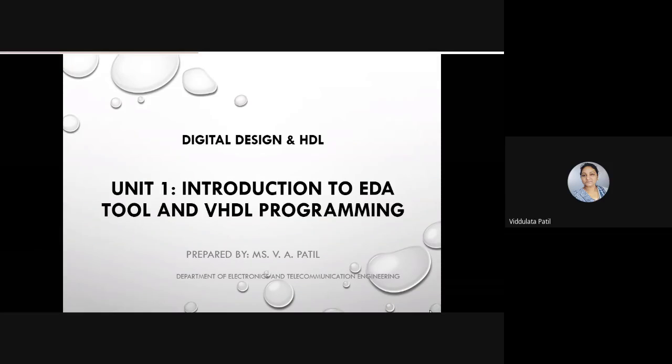But as I earlier said, in most of the academic institutions we are using VHDL. So our more focus is on VHDL because, as compared to Verilog, it is easier to understand. So we are using this in an academy. Okay.